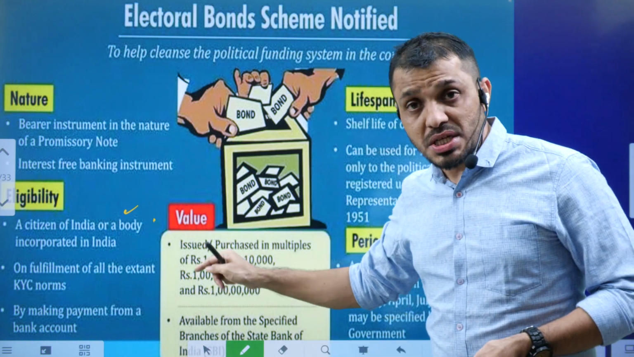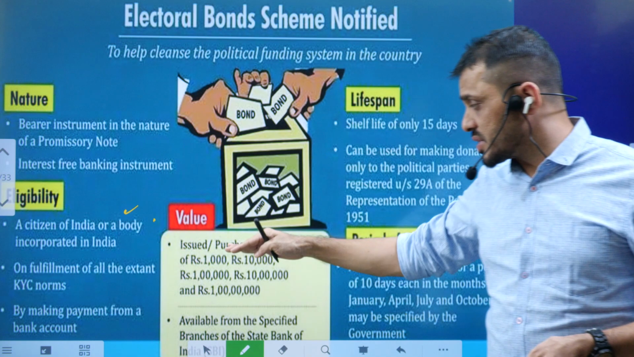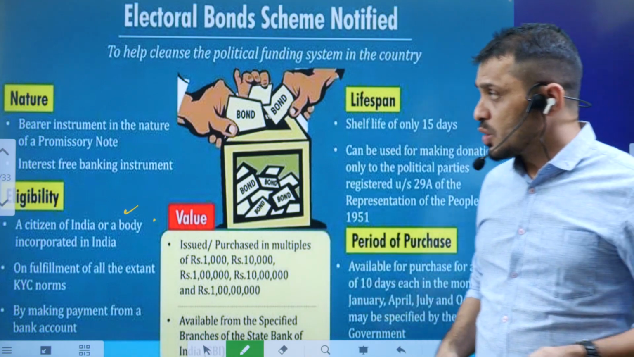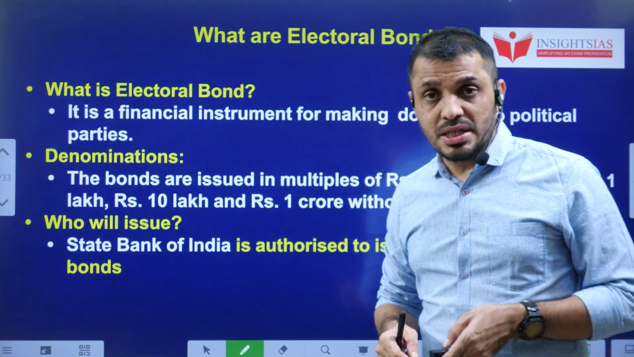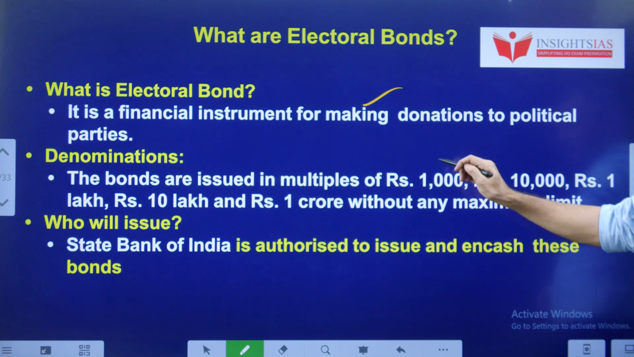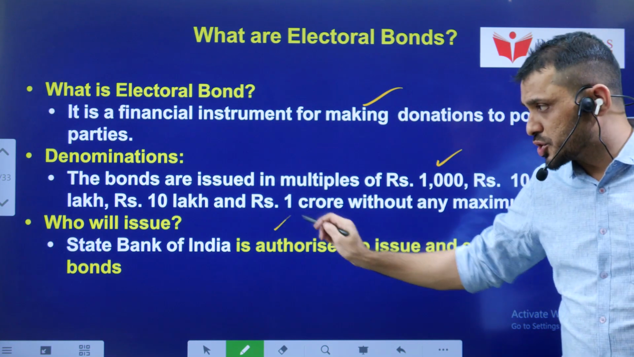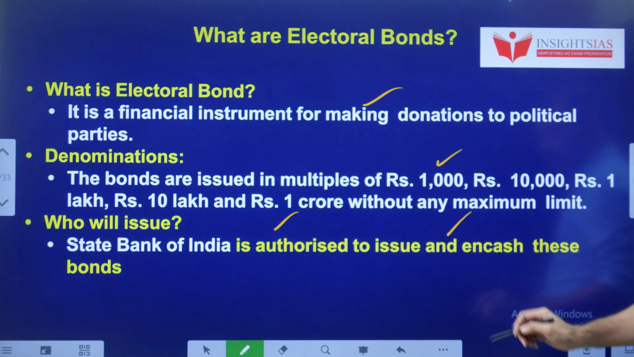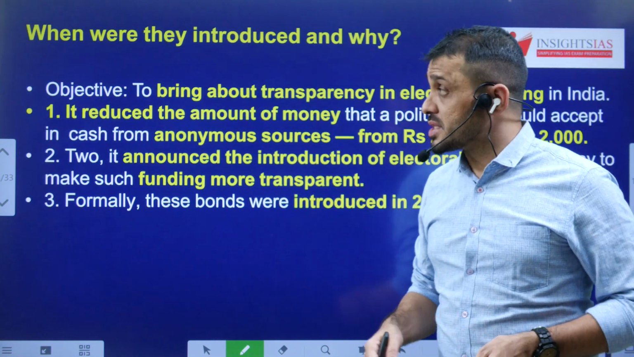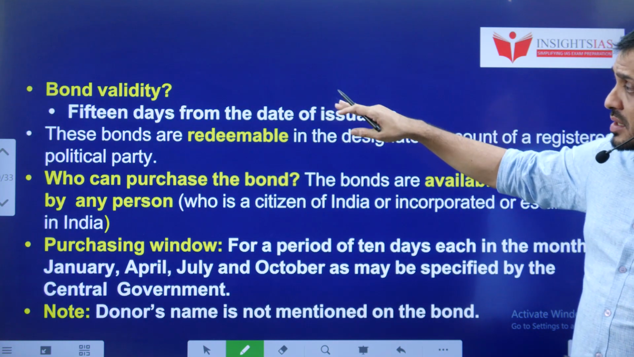Next, these electoral bonds are available in the denominations of 1000, 10,000, 1 lakh, 1 million, that is 10 lakhs, as well as 1 crore. These are the available denominations. Already explained the electoral bonds, available denomination, and who will issue. State Bank of India is the only bank which is authorized to issue electoral bonds. Next, we'll see the bond validity.